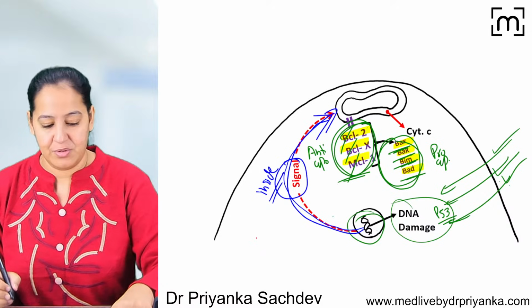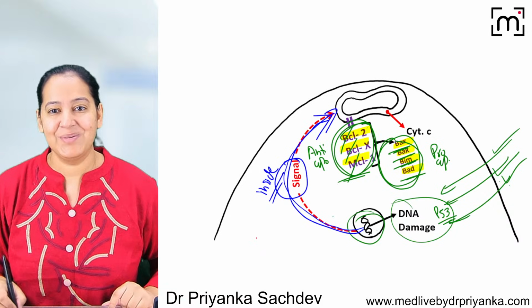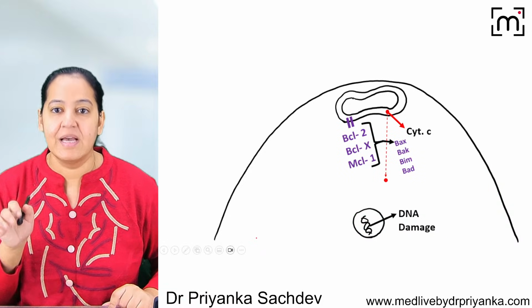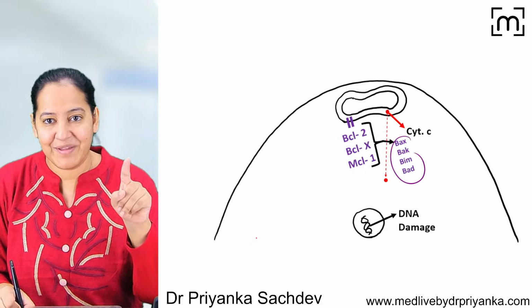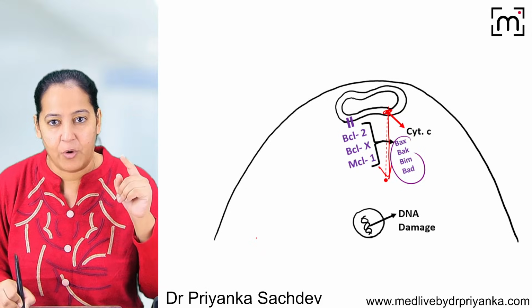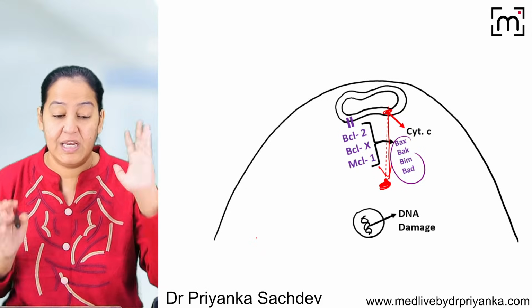So what will these guards do? You will say, ma'am, they will open the door quickly. So as soon as we have changed the duties of the guards, they open the door. Once they open the door, cytochrome C will leak out. You can see cytochrome C is happily coming out. It has leaked out, so cytochrome C is now in the cytoplasm.